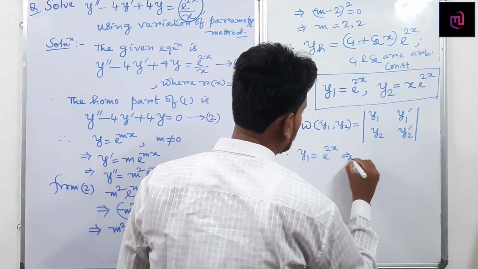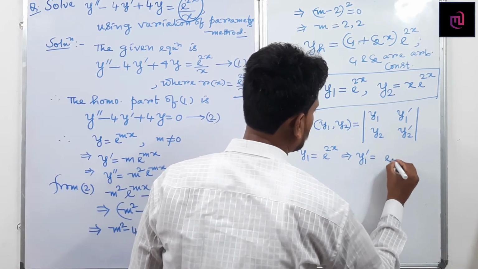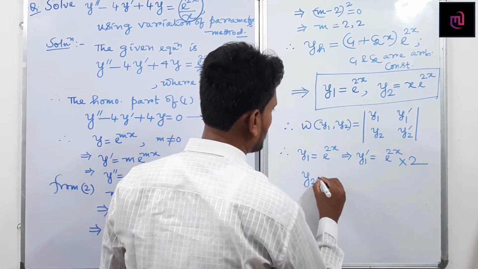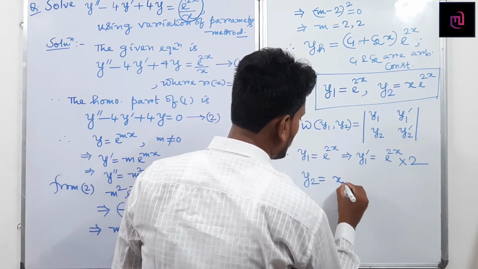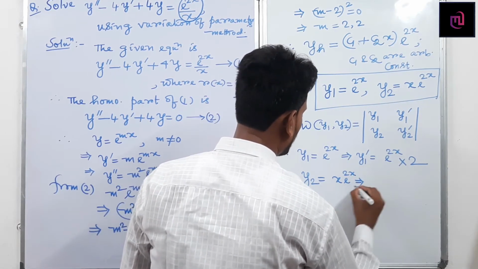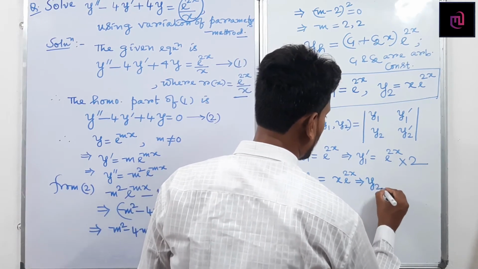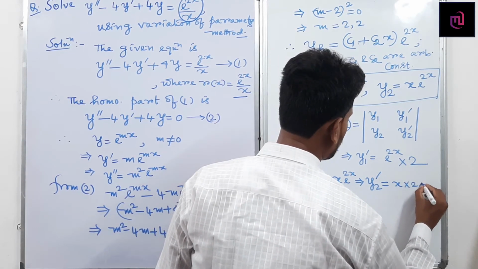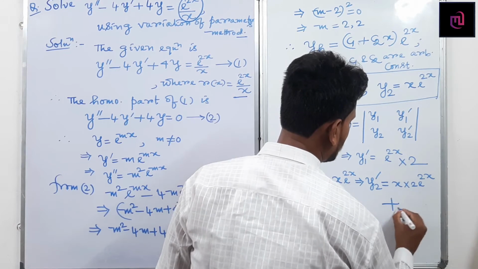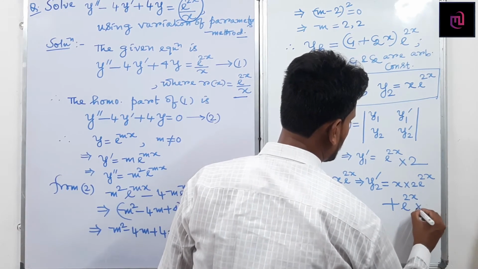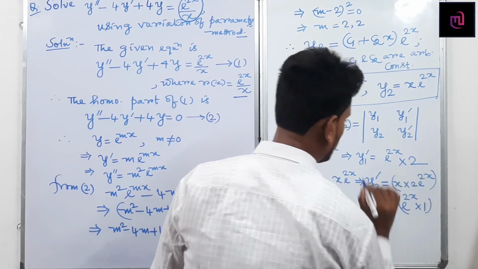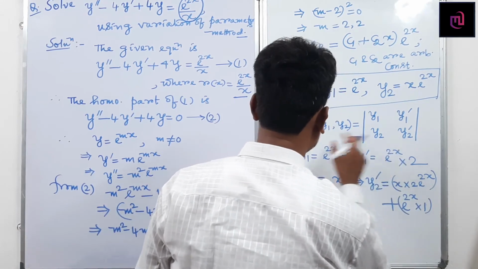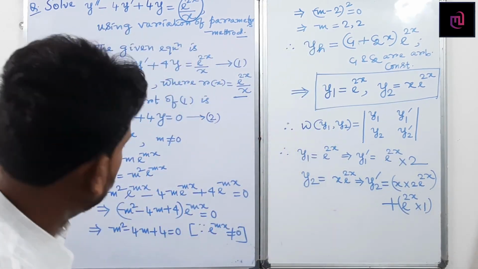So what is y1 dashed? y1 dashed becomes e to the power 2x, again d by dx of 2x becomes 2. y2 becomes x into e to the power 2x. Taking ordinary derivative with respect to x on both sides, y2 dashed: first function constant, differentiation of the second function gives 2 into e to the power 2x, plus second function constant, differentiation of the first function gives 1. Can I write this line? Then finally it is 2x into e to the power 2x plus e to the power 2x, so replacing the values here.